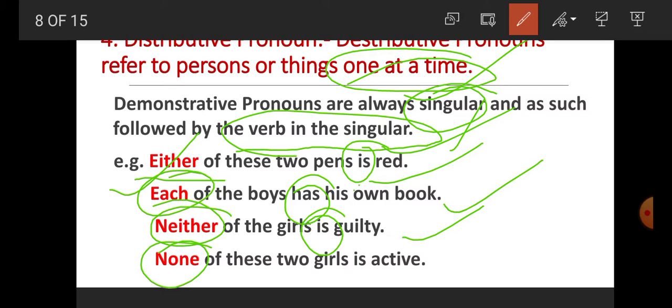None of these two girls is active. So what is none? None is distributive pronoun and is verb here that is singular. So this one is clear student that distributive pronouns are always singular and as such followed by the verb in the singular.